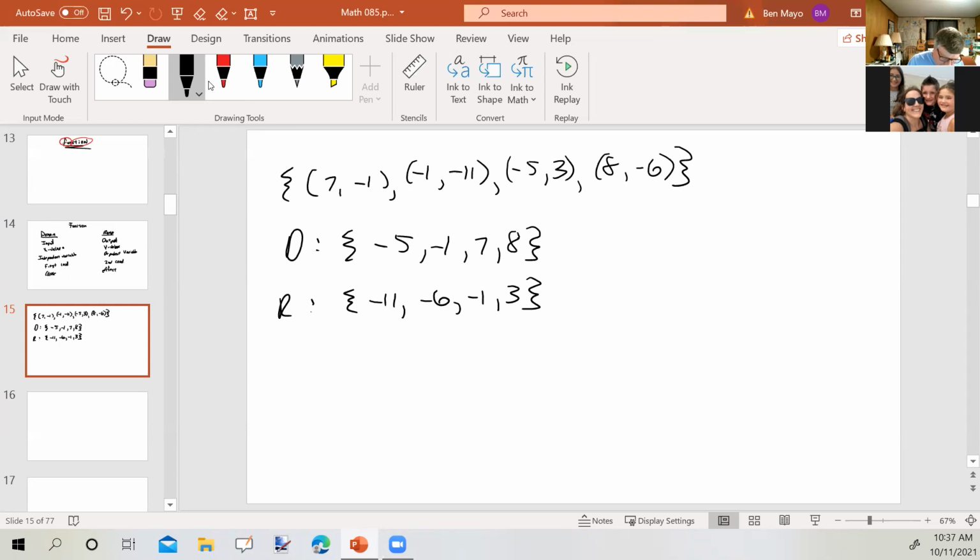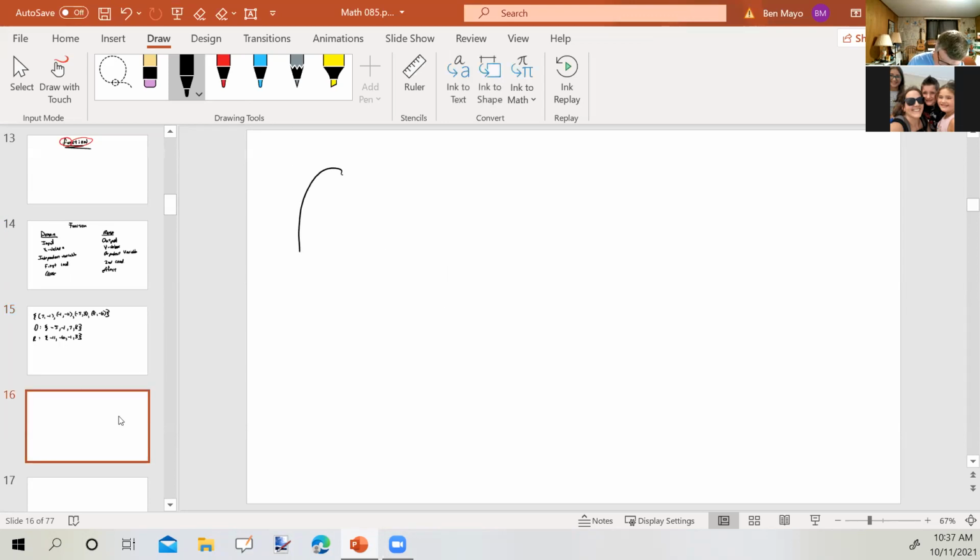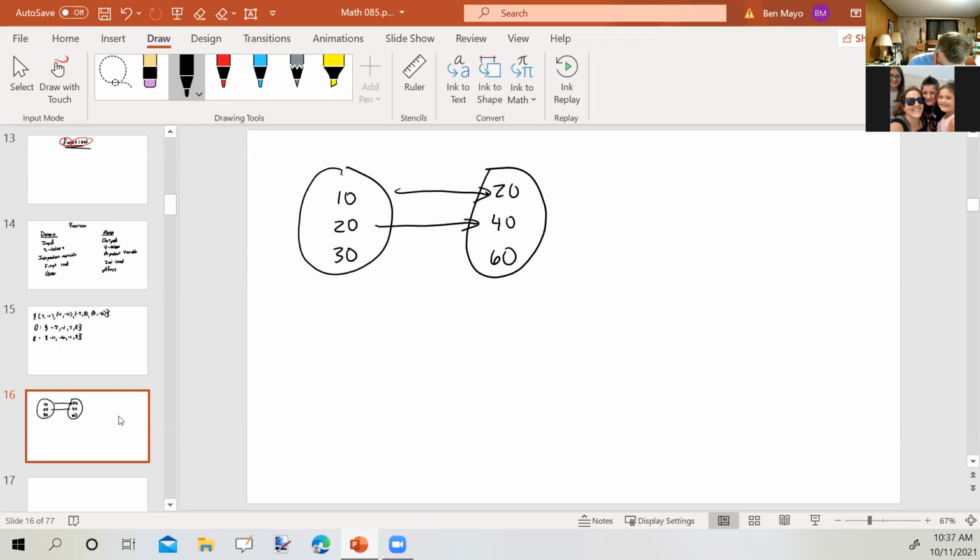Okay. Take a look at this scenario. And we have the following correspondence. It says, determine whether the relation defines y as a function of x. So this is x and this is y. If it does not, find two ordered pairs where more than one value of y corresponds to a single value of x. So either it's a function or it's not. And if it's not, list one of the contradictions.